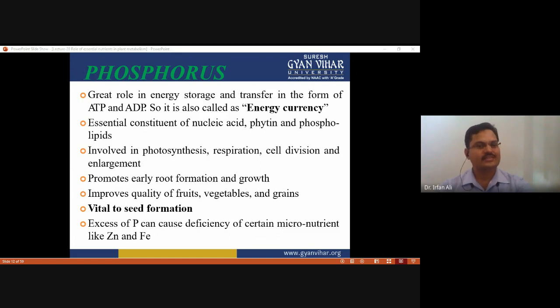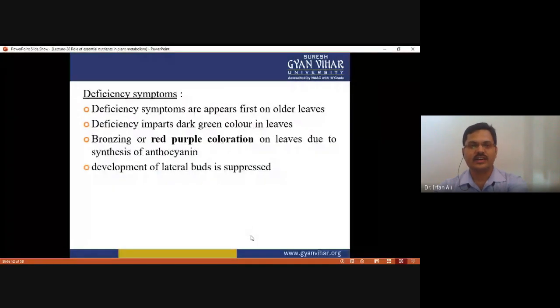And even excess phosphorus can cause deficiency of certain other micronutrients. Okay, like zinc and iron. Okay, so these are the roles of phosphorus in the plant. Okay, and what are the deficiency symptoms observed if there is a phosphorus deficiency in the plant?